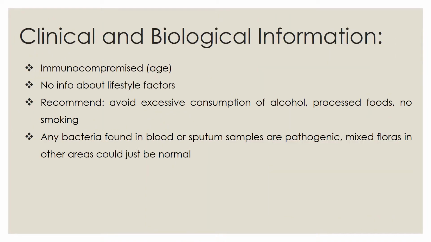The patient is a 70-year-old man, therefore he would fall under the category of immunocompromised. There isn't any information on his lifestyle factors or any medical history available, which will make it difficult to ensure that the patient is able to proceed in the direction of a healthy lifestyle. However, a well-balanced diet, avoiding excessive consumption of alcohol, processed foods, and damaging habits such as smoking will be recommended.